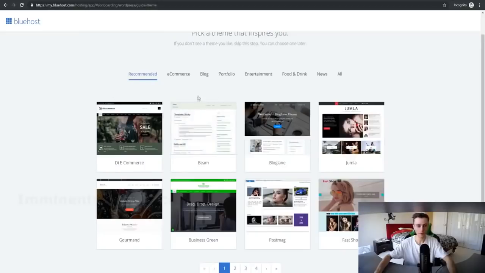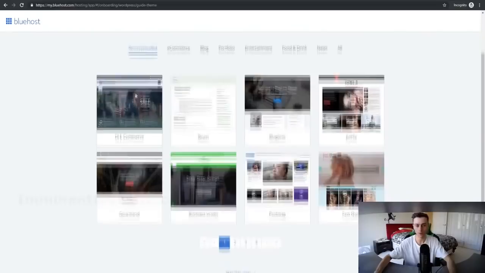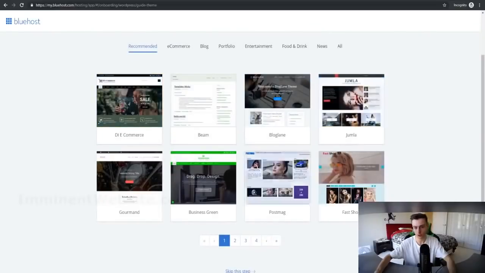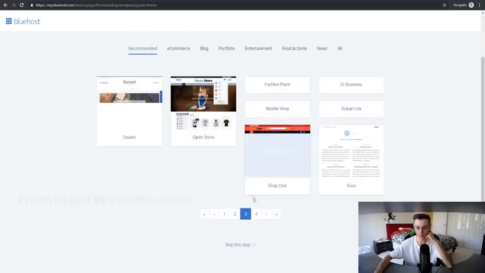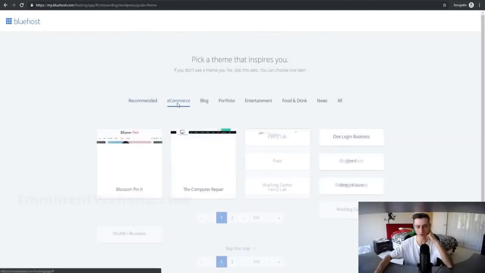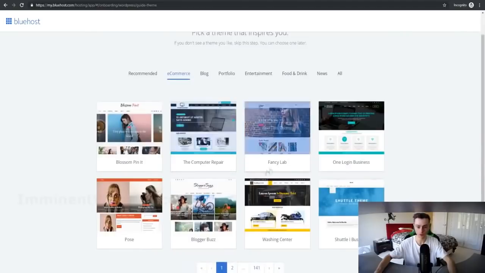And as you can see right here, we have a bunch of different theme templates we can choose for our website. So we can either skip this and do this step later, or what we can do is choose a theme right off the bat. These are the recommended themes right here. There's lots of different themes we can choose from. Look at all the different themes right here. There's just so many of them. There's a lot of e-commerce themes as well. So as you can see, there's a lot of different e-commerce templates we can use if we want to create our own online store right here.